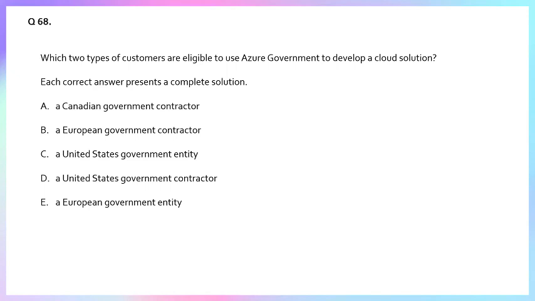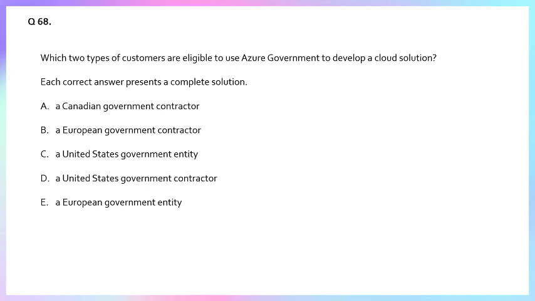So, a US government entity, answer C, is a primary user of Azure Government. US government contractors, answer D, who work with and handle data on behalf of US government agencies, are also eligible and required to use Azure Government to maintain security and compliance.